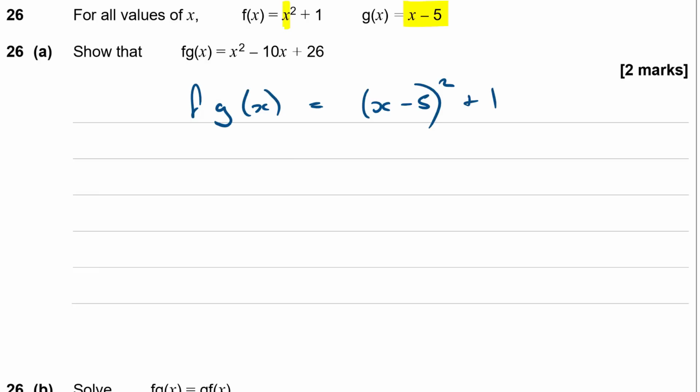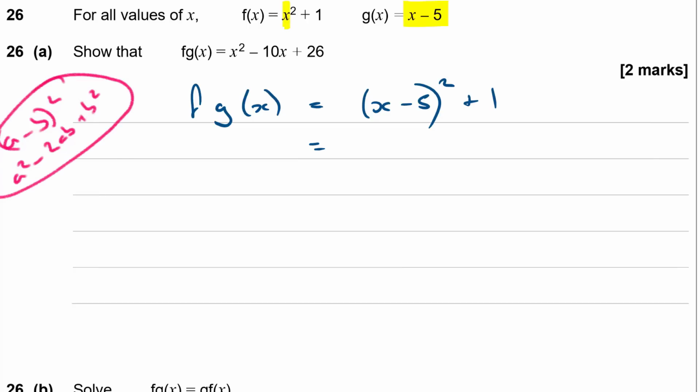Okay, and then I need to multiply that out, x minus 5 all squared. Now last time I did this, I did it the long way, but this time I'm going to use the identity. If I've got a minus b all squared, then that is a squared minus 2ab plus b squared. This is a very useful identity to remember. It makes multiplying out these things a lot quicker and easier. So that gives me x squared minus, so 2 times a times b in this case would be minus 10x plus 25 plus 1. So then just joining those last two things together gives me that.